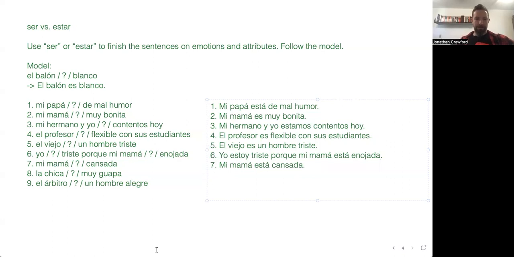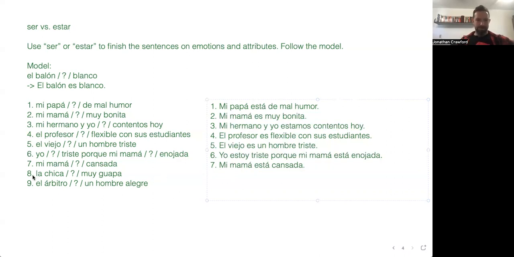Now we have la chica be very guapa. What does guapa mean? Well, it depends on how you want it. Basically, it means pretty. It's another way of saying pretty. So in Spanish, you can say bonita, hermosa, guapa. And there's a lot of synonyms in English for those words too. You can say attractive or good looking. You can say she's hot. So pick your word, whatever you want to say. Cute. You can say cute.